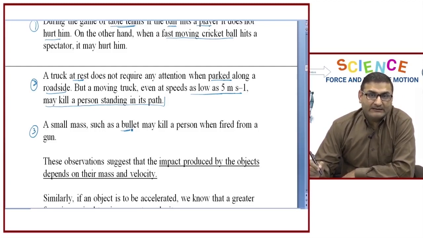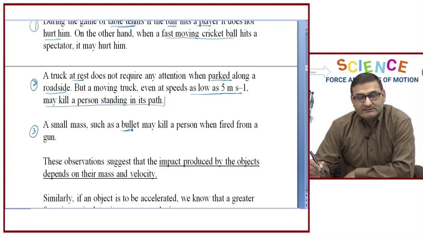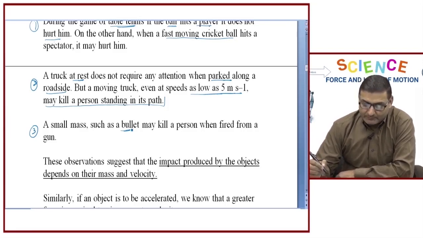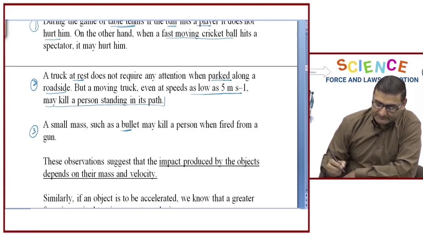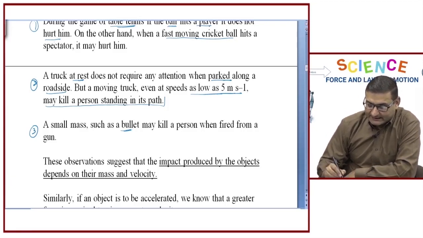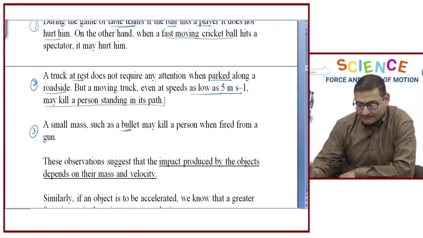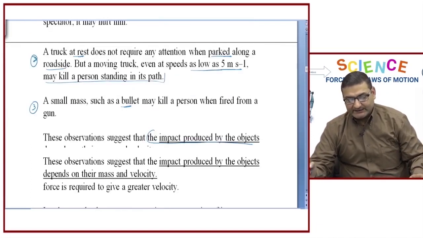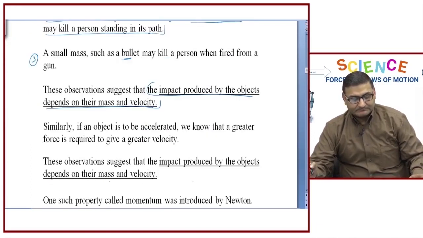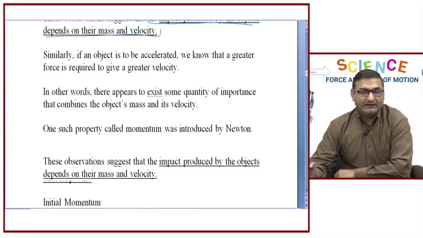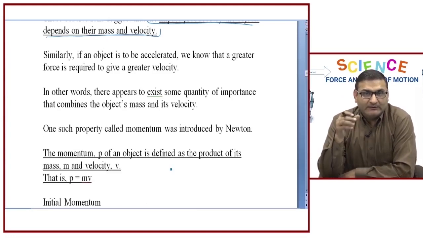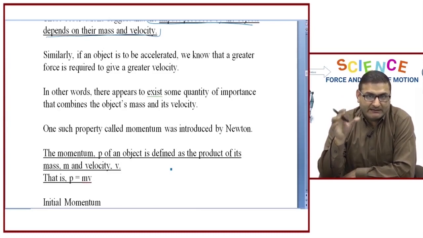So it is not only the mass, but the velocity also which comes into play. Based on these observations, we see that the impact produced by objects depends on their mass and velocity.